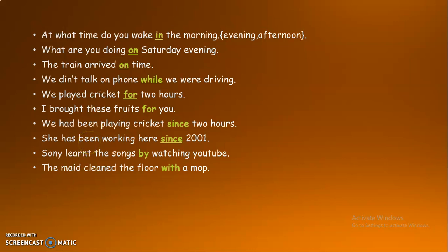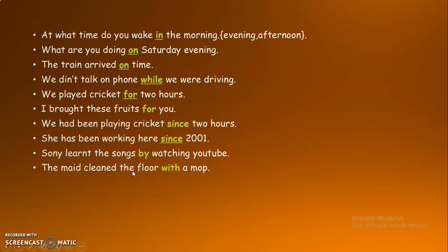She has been working here since 2001. That means she started her work in the office in 2001, or she joined the company in the year 2001, and till date she is still continuing the action, or she is still working for the company. In such a case we use since. Sony learnt the songs by watching YouTube. So here the action is performed by the subject by watching YouTube.